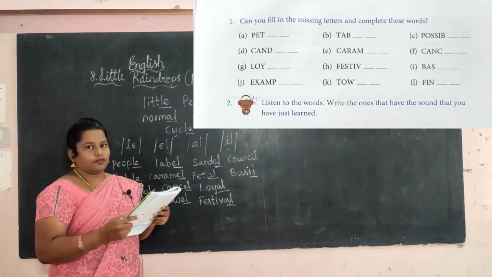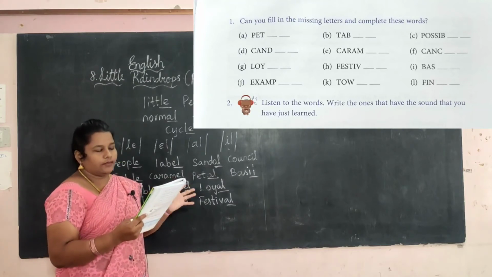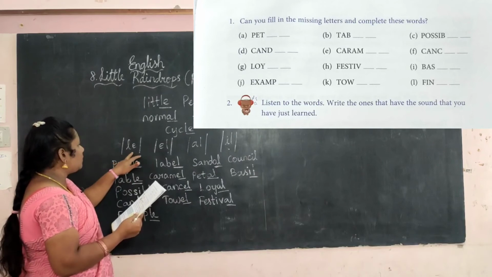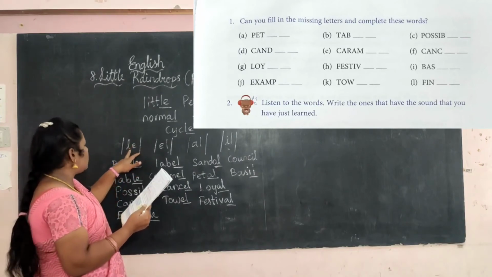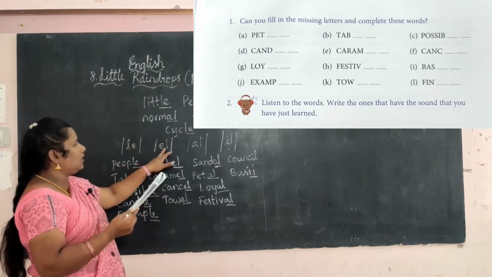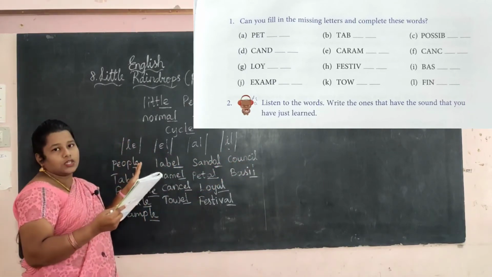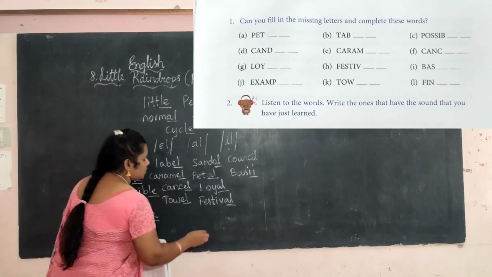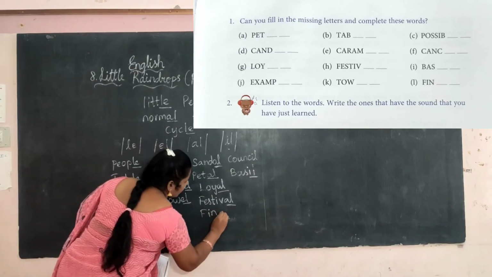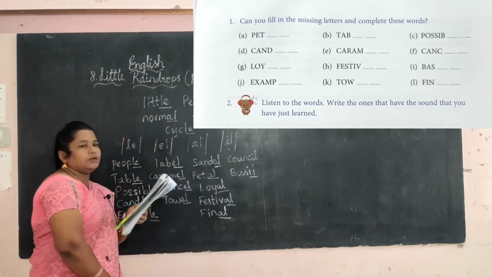FIN. Fine. Okay, fine or fin. Let me take it. Next, what will be added here? What sound will be added here? LE or EL or AL, IL. Which sound is correct for this pronunciation? Yes, final. So AL. It is the missing letter here.